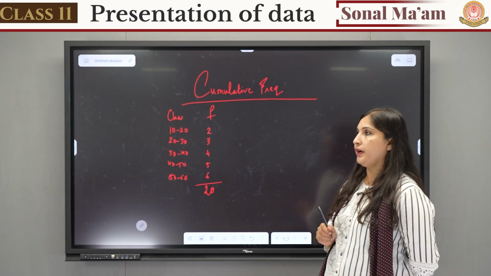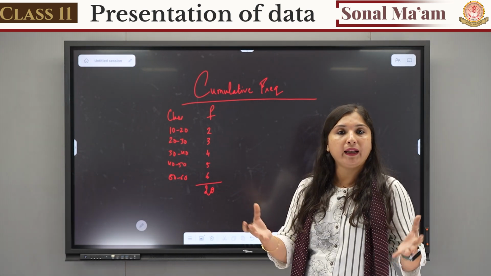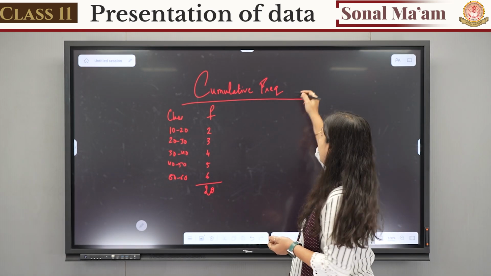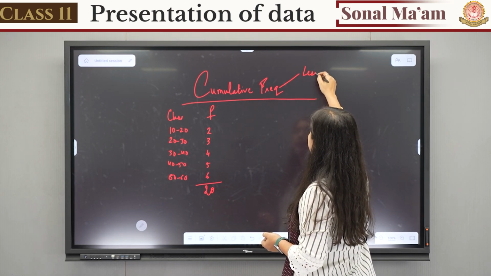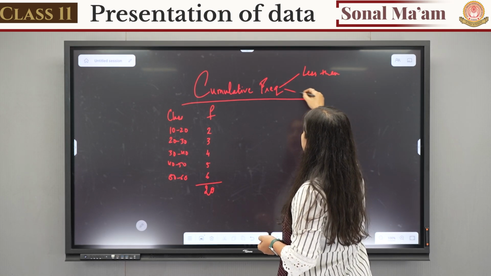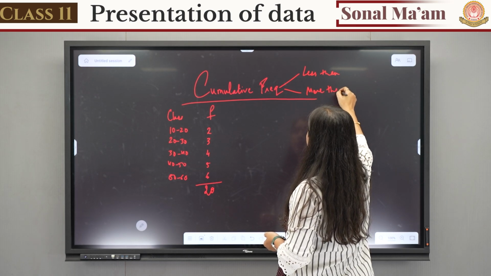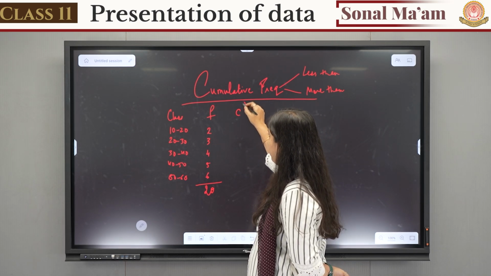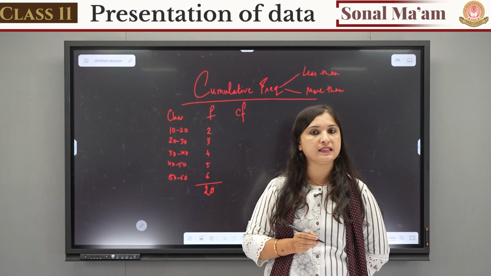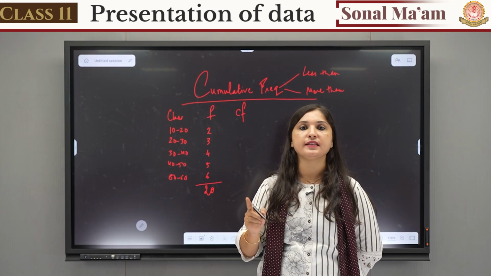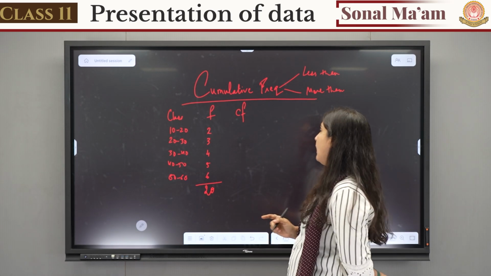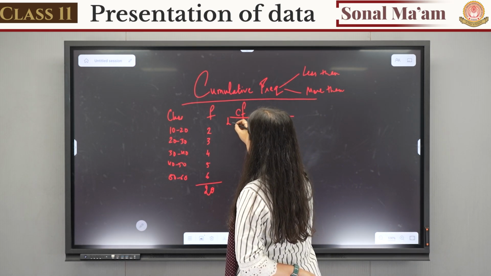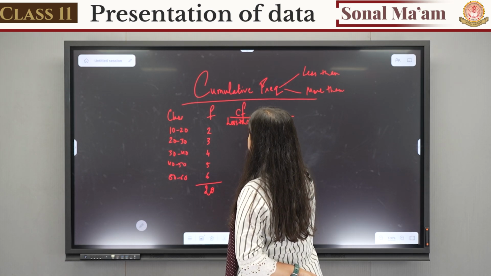Now, what is cumulative frequency? Cumulate karna, ikattha karna. Understand? Cumulate karna, ek saath karna. We can find cumulative frequency for less than also, and we can find for more than also. Okay? So, can you see the frequency? We have to find the cumulative frequency, and we denote it by CF. What is CF? CF is cumulative frequency. Now, if you are told to find the cumulative frequency, we will find both of them. We'll find less than also and we'll find more than also.